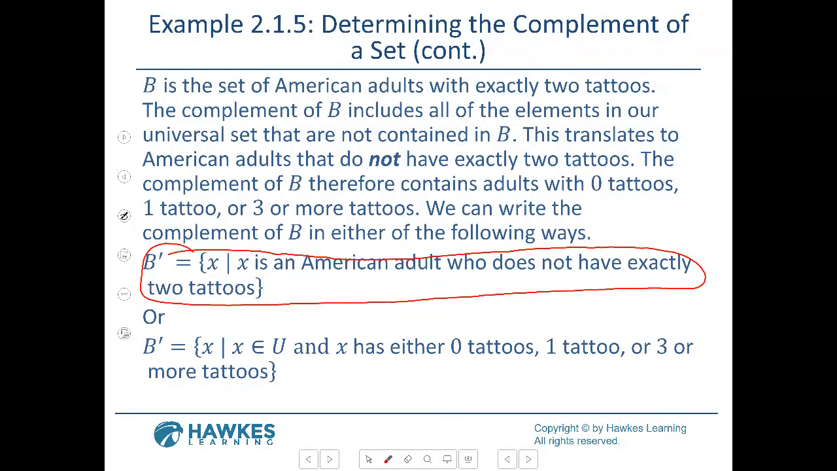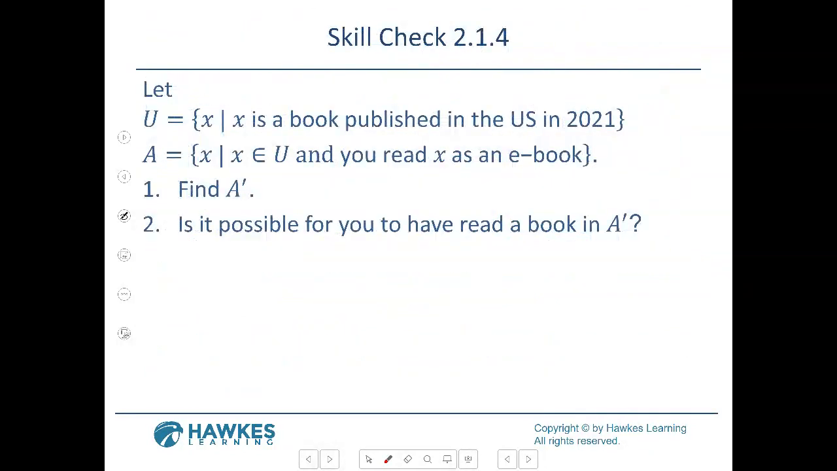All right, and then we do have another one for the skill check. It's more words, but let's see if you can think about it. It's not the best, but let's see if you can come up with it. Do you have the answer on here? Yeah, you do, but try not to look at the answer. So we have the universe. X is a book published in the U.S. in 2021. We're talking about all the books published in the United States for 2021. And so A, X is all the books in the universe, and you read X as an ebook. So the situation in A, you read X as an ebook.